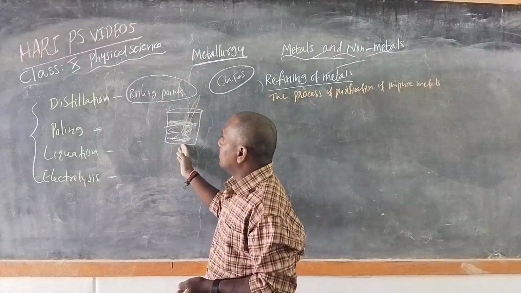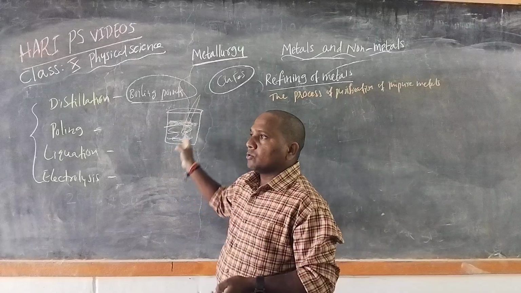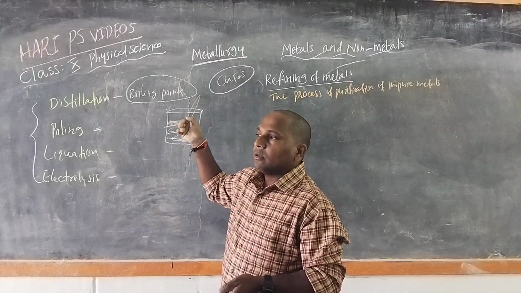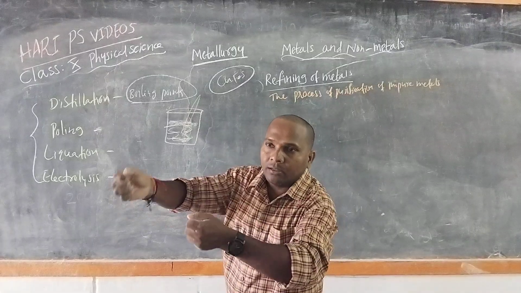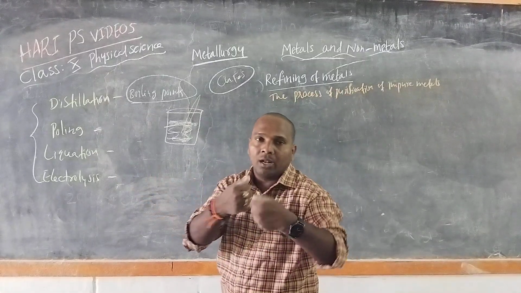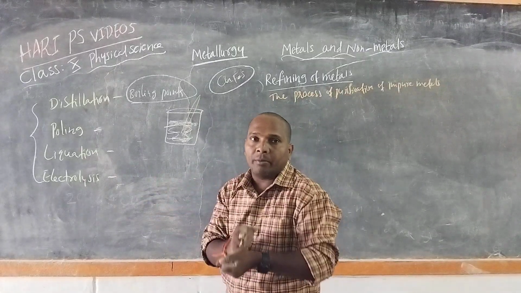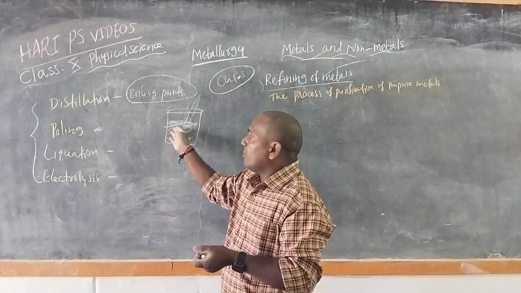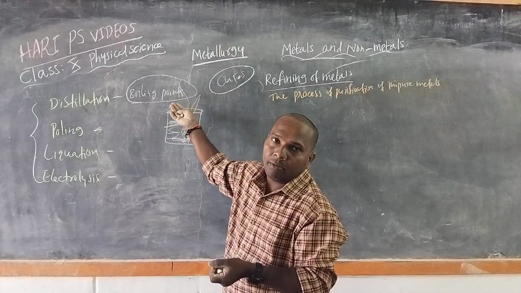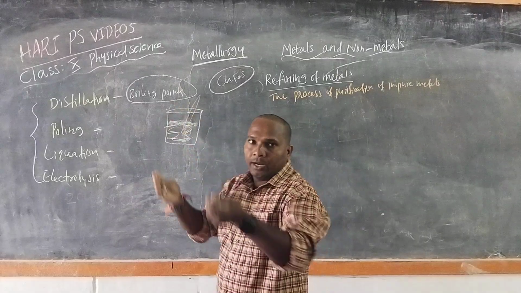So this is the poling method. In the poling method, the molten metal is stirred with green wooden logs, some gases are formed around it, and the impurities present form a layer above the metal. So then we get pure metal.